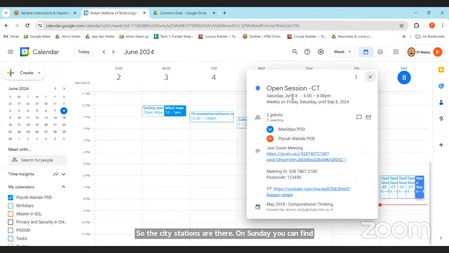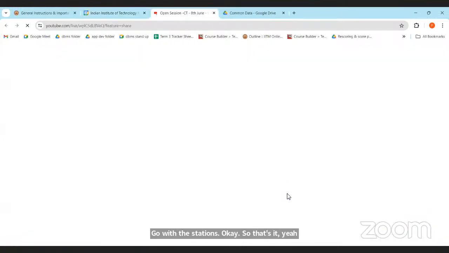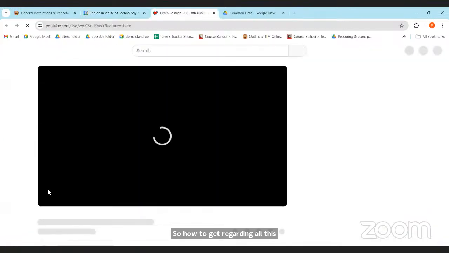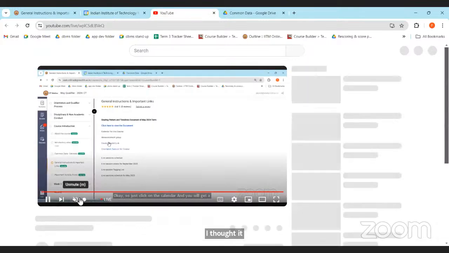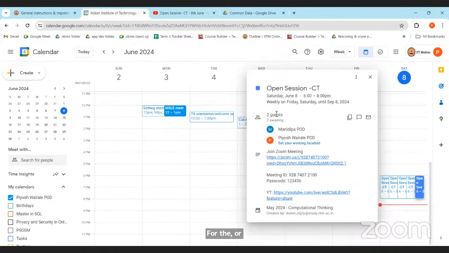And here you can see, inside the calendar only, you have the discussion, graded assignment, question, Zoom meeting link, and the YouTube streaming, right? So you can click on YouTube streaming. Okay, sir. YouTube is inside the calendar only. So the calendar is very important. If you download the Google Calendar app, you can set a reminder also.